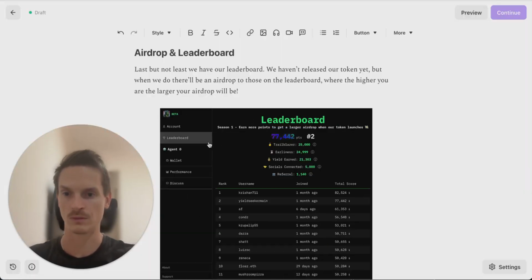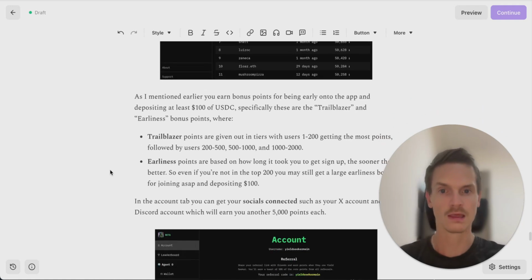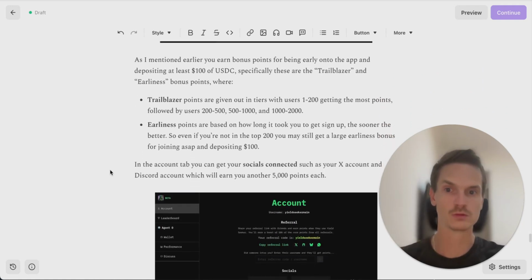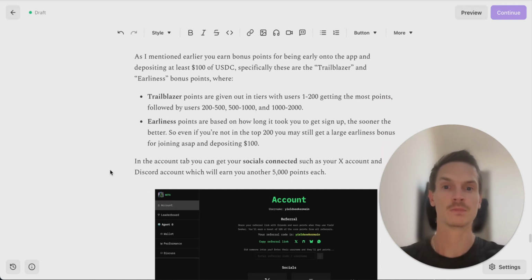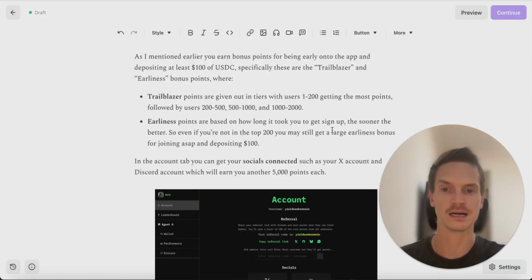Now, let me just go through them. I've said it a few times at this point, you earn bonus points for being early on the app, right? And depositing at least 100 USDC. Specifically, these are the Trailblazer set of points and the earliness points, right?